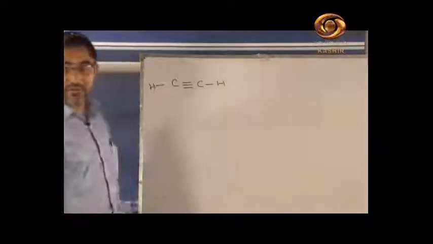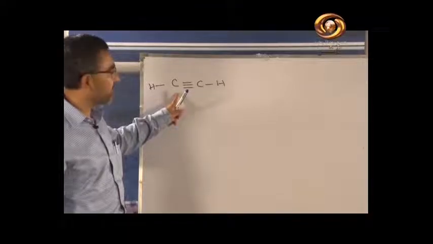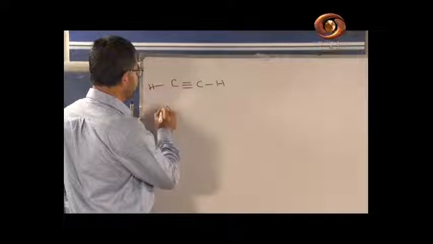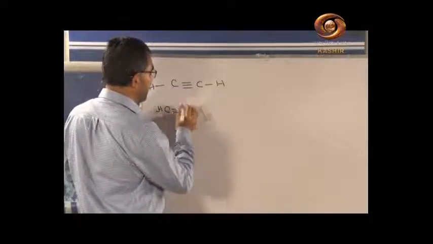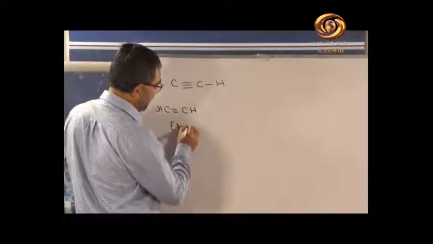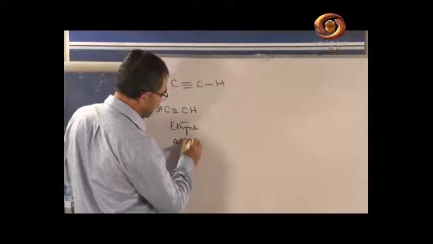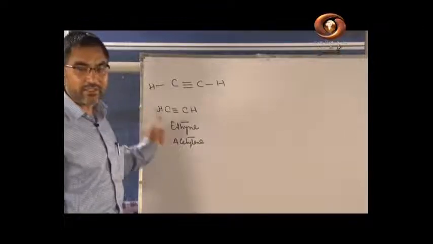What is the name of the compound? The first member of the homologous series of the alkynes is this compound. What is the name of the compound? Yes, beta. If we write it in the condensed form, CH triple bond CH, it is ethyne, E-T-H-Y-N-E, or commonly it is known as acetylene.